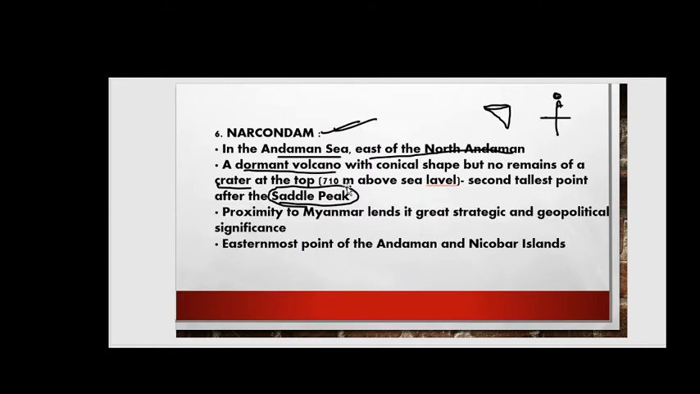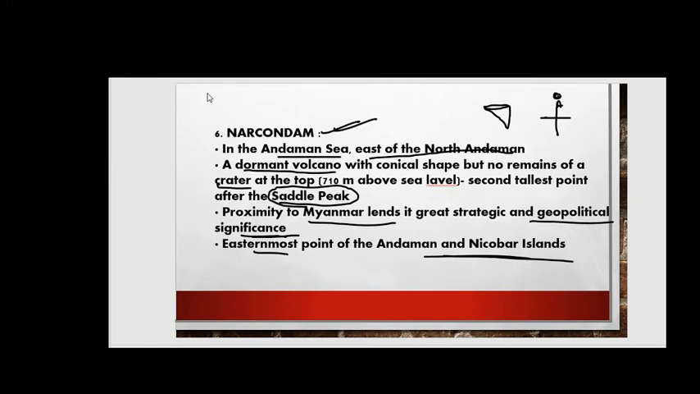So the crater is at the top, 710 meters above the mean sea level, and it is the second tallest after the Saddle Peak, and in proximity to the Myanmar lands. So it is very much nearby Myanmar, friends. It has strategic and geopolitical significance, meaning importance, and it is the easternmost point of the Andaman and Nicobar Islands, right, friends. So let us see the map pointing here as well.